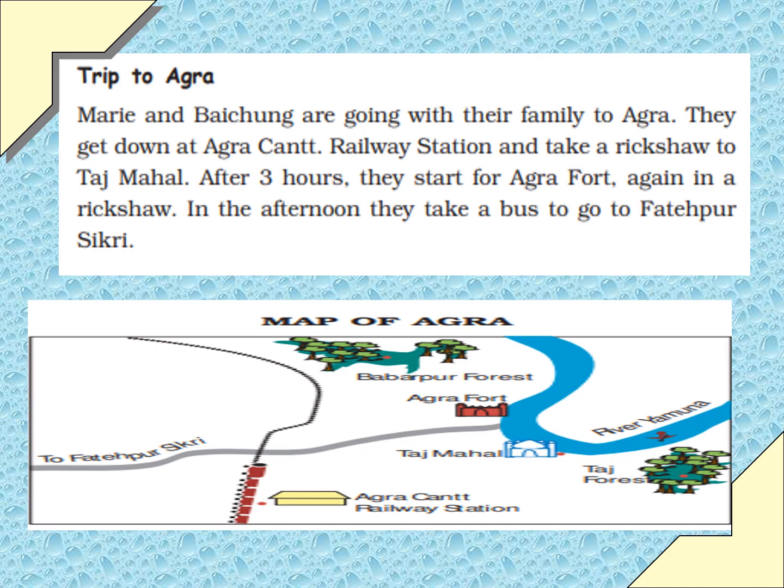Now look at the map and find out where Taj Mahal is, Agra Fort, Fatehpur Sikri, Babarpur Forest, Taj Forest and Agra Cant railway station. Well, in the picture you cannot see Fatehpur Sikri, but you can see the road which is leading to Fatehpur Sikri.